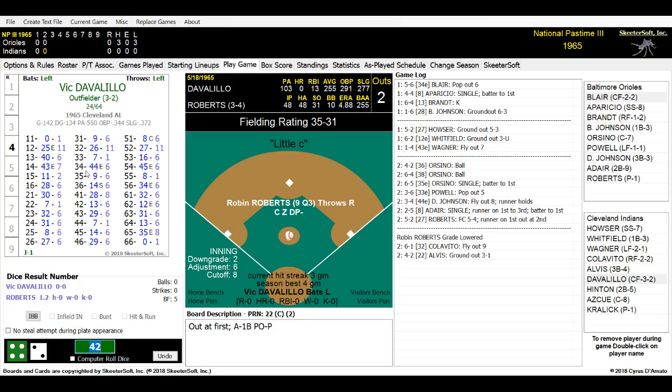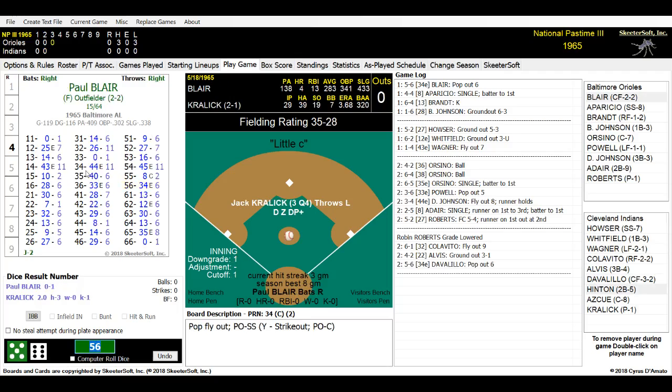Bob Johnson gets the ball, puts it on the hand of Robin Roberts, steps on the bag for the out, and we have 2 down. Due up is Vic Davalillo, who made that great snow cone catch in the first inning on Davy Johnson's long fly ball. Vic Davalillo's batting .255, no home runs, 13 RBIs for the Indians. Here is the pitch. It is a 56, and he hits a high pop-up out there by the shortstop.